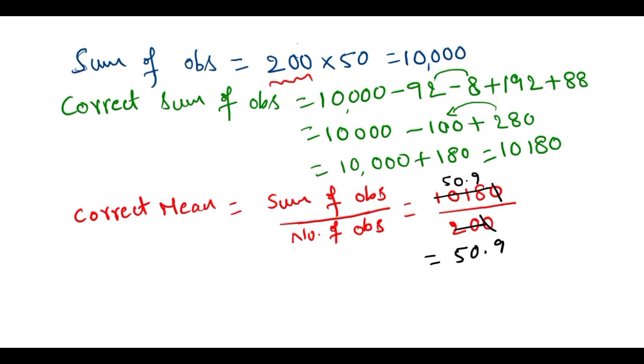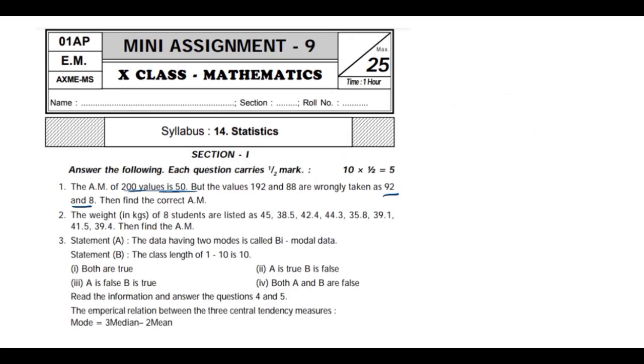So what is the next question here? The next problem is the weights of 8 students are listed: 48, 45, 38.5. So all this data is given here. Then find the mean. It's very easy. Sum of observations by number of observations, and you know how to do this. If you add, I think you will get 326. By adding all this data, you will get 326 divided by the total of 8 students, right?